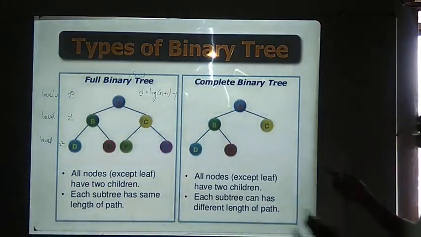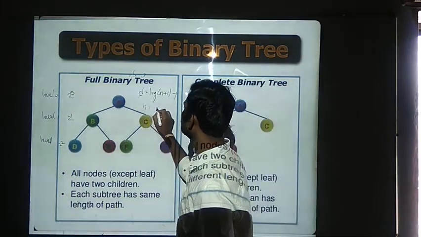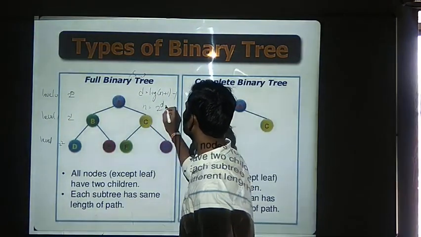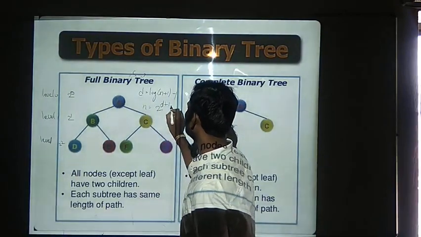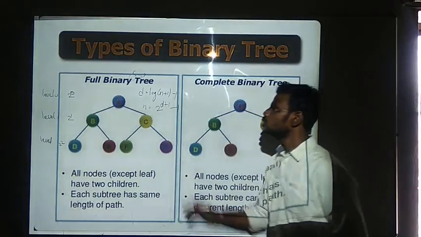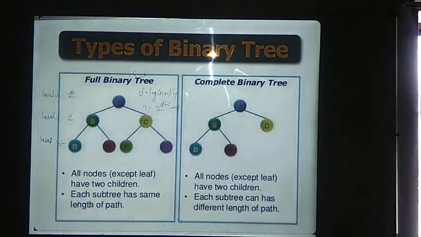In the same way, you can convert that in order to find the number of nodes: N is equal to 2 to the power of d plus 1, minus 1. When the 1 goes here, d plus 1 becomes the power, and when the log goes, it becomes 2 to the power of d plus 1 minus 1. These are the formulas given to find the number of nodes and depth of the tree.